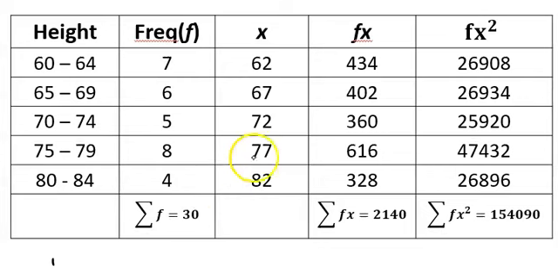Now let's see how the marks were allocated. For the midpoints, you get B1, for at least 2 terms correct. And then M1 for all these terms, at least 2 terms correct. You need only 2 of these being correct, then you get the M1. Then correct summation of fx, you get A1. Any correct value of fx squared, you get M1. Then correct summation of fx squared, you get A1.